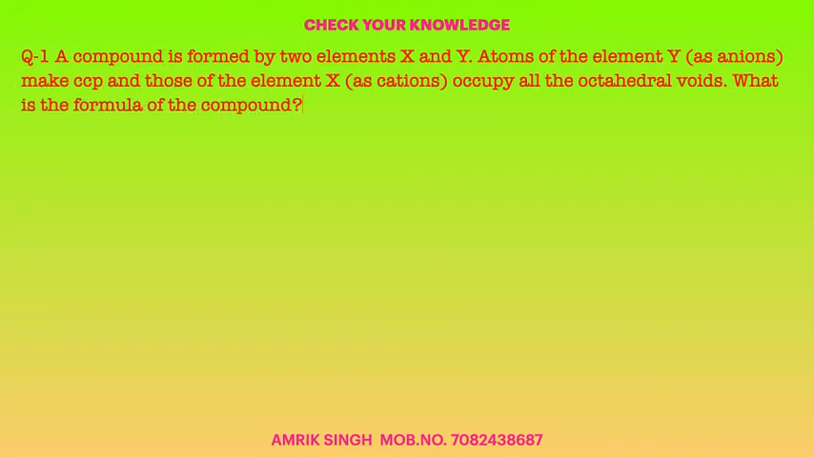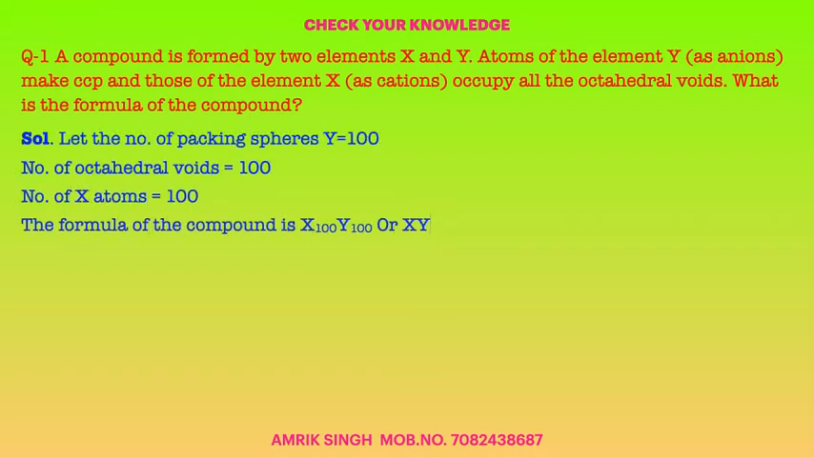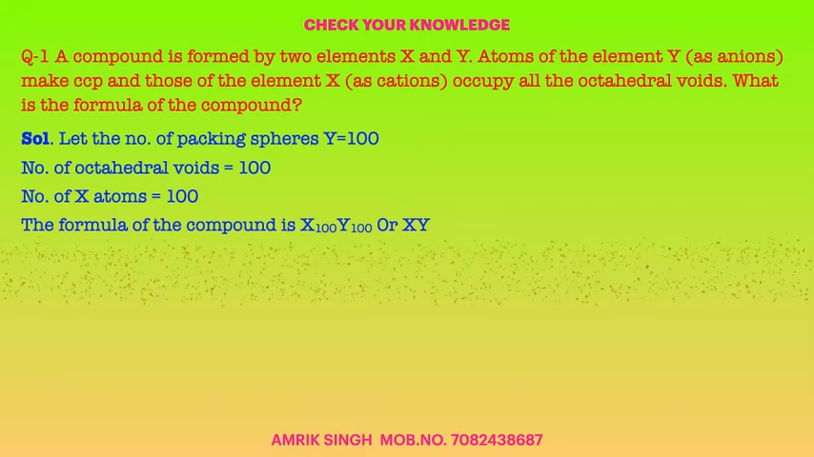We have a compound formed by the two elements X and Y. Atoms of Y make up the CCP. Y are the packing spheres. Those of X occupy all the octahedral voids. Now the packing sphere is Y, therefore the number of packing spheres, that is Y, is equal to 100, and the number of octahedral voids is 100. Therefore all the octahedral voids are filled, so the number of X atoms will also be 100, and the formula will be X100 Y100 or XY.